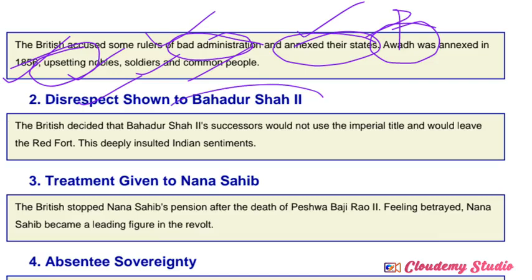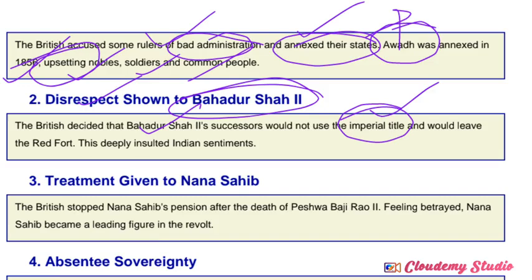A very good example was Bahadur Shah II. The British decided that Bahadur Shah II's successors would not use the imperial title. That means the next Mughal rulers should not use royal titles. That announcement was given by the British East India Company.